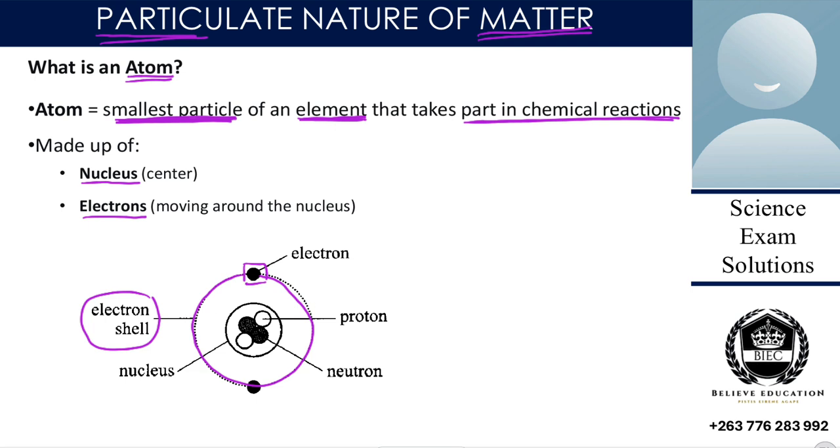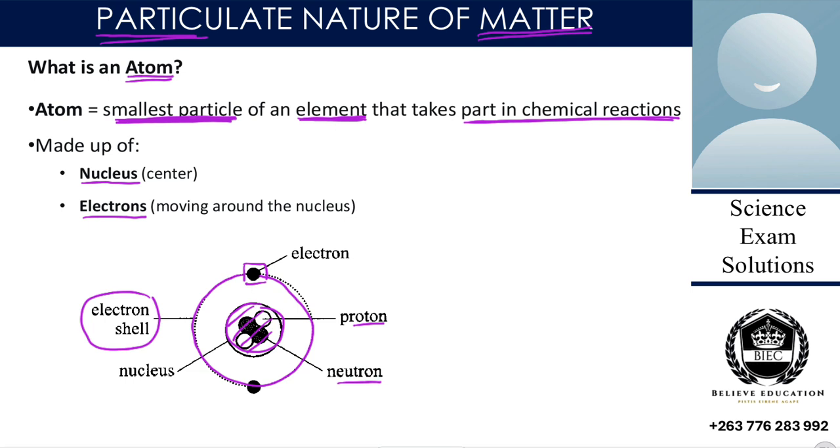So on our first slide, we are saying an atom is the smallest particle of an element that takes part in chemical reactions. Then we are told that the structure of our atom has a nucleus at the center, and in this nucleus there are protons and neutrons, and outside the nucleus we have an electron shell.